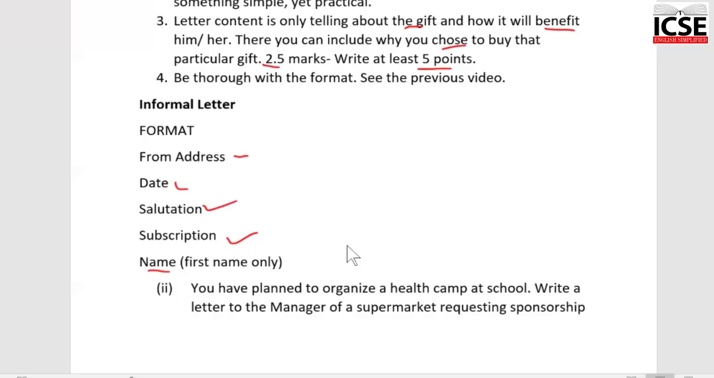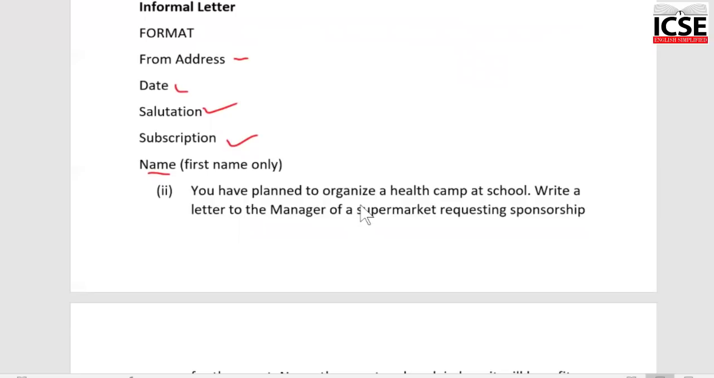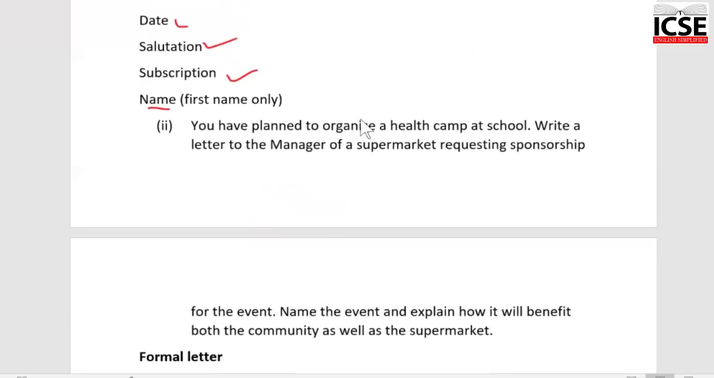Okay. Next is a formal letter. The question is, again, I found the question slightly tricky. You have planned to organize a health camp at school. Write a letter to the manager of a supermarket requesting sponsorship for the event. Name the event and explain how it will benefit both the community as well as the supermarket. Now, it's a formal letter. Letter to whom? To the manager of a supermarket.